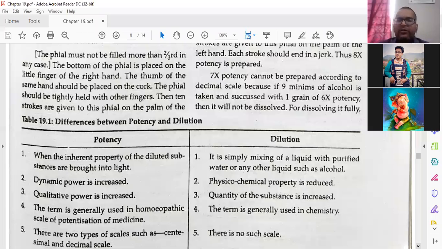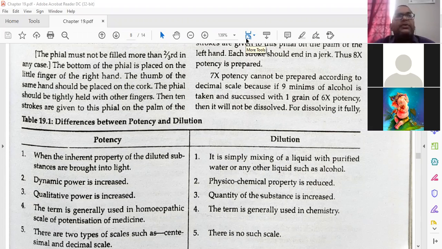Here I will give one hypothetical example. Suppose you have taken in a vial 1 grain of the previous potency. Now you want to make 7x. What will you do? You will take 5 of purified water and 5 of dilute alcohol, 5 plus 5 is 10. Now in 10 drops of that mixed liquid, it is not dissolving. That's why we are taking 50 and 50, that is 100. So that is the reason 7x is not possible to make.